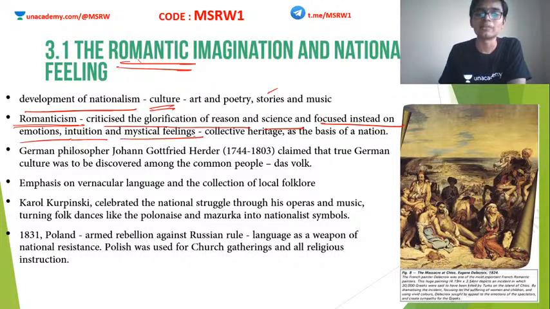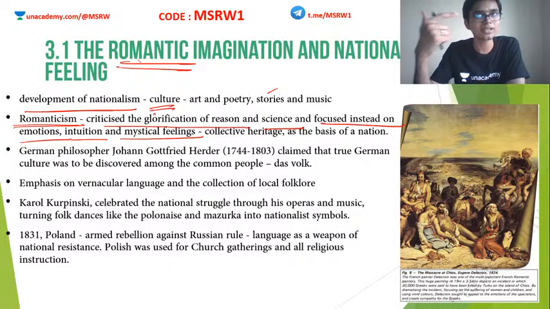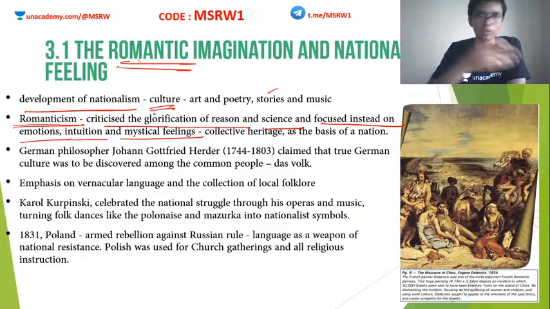intuition, and mystical feelings. Okay, so I told you Enlightenment happened in Europe way back, which eventually led to the Industrial Revolution, etc. So the thing was, the people were starting to think with their brains. I mean, they were going behind reasons. Clear? They started questioning everything. So this is one way to go about it.